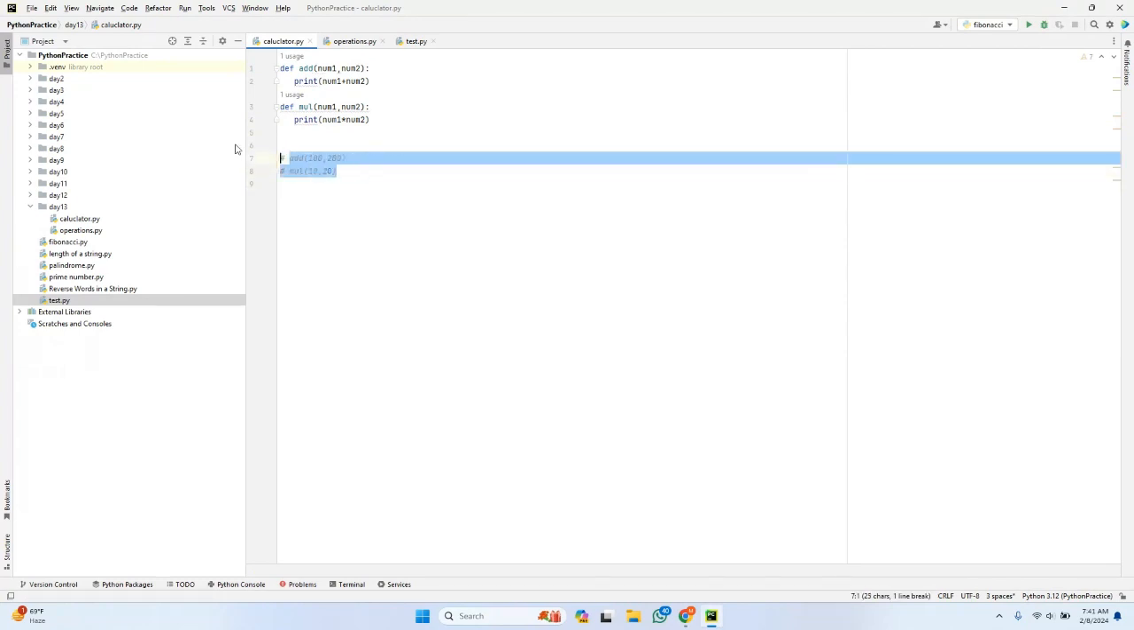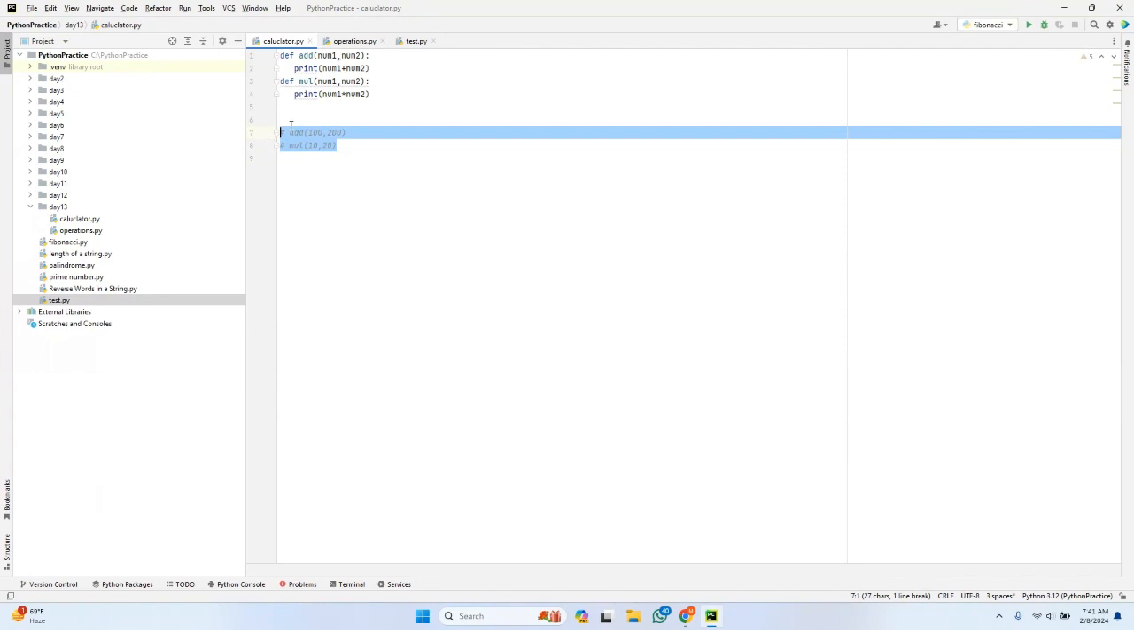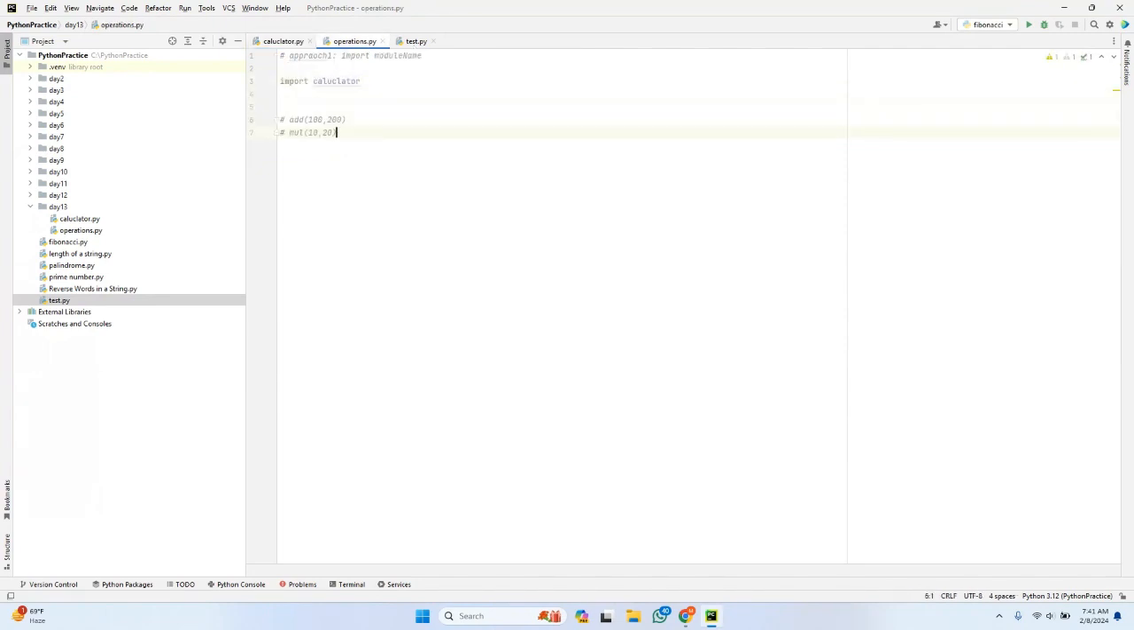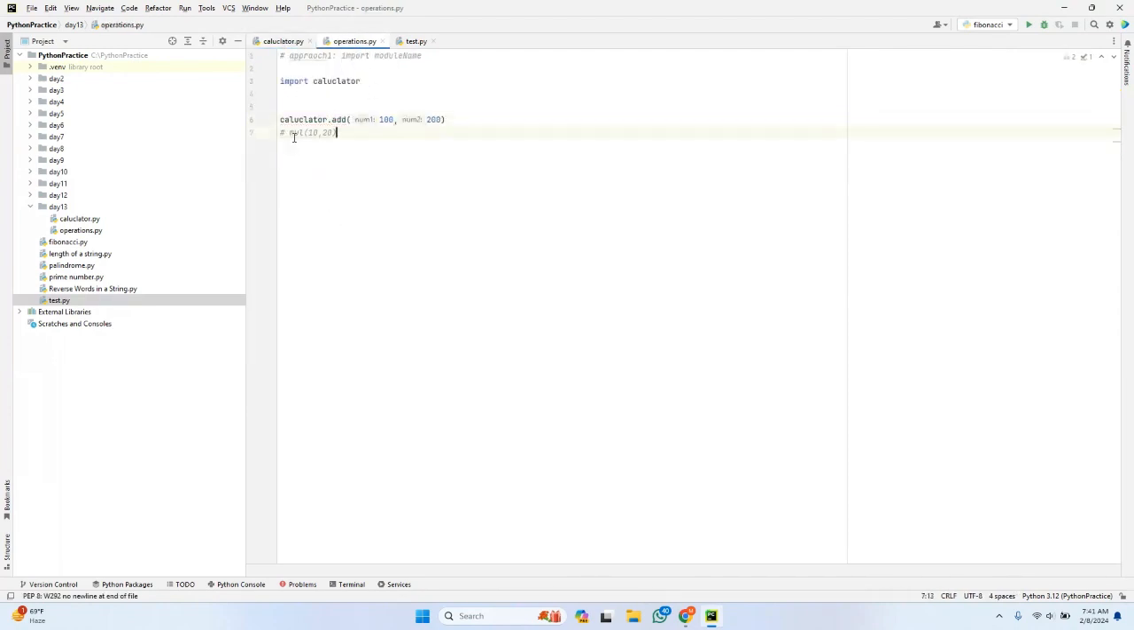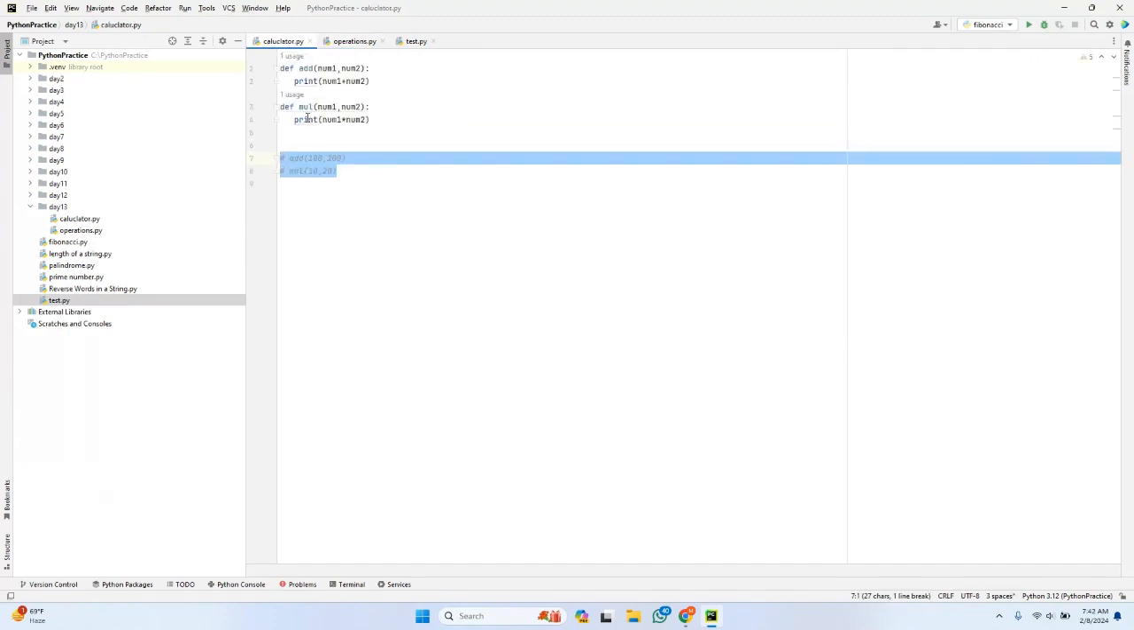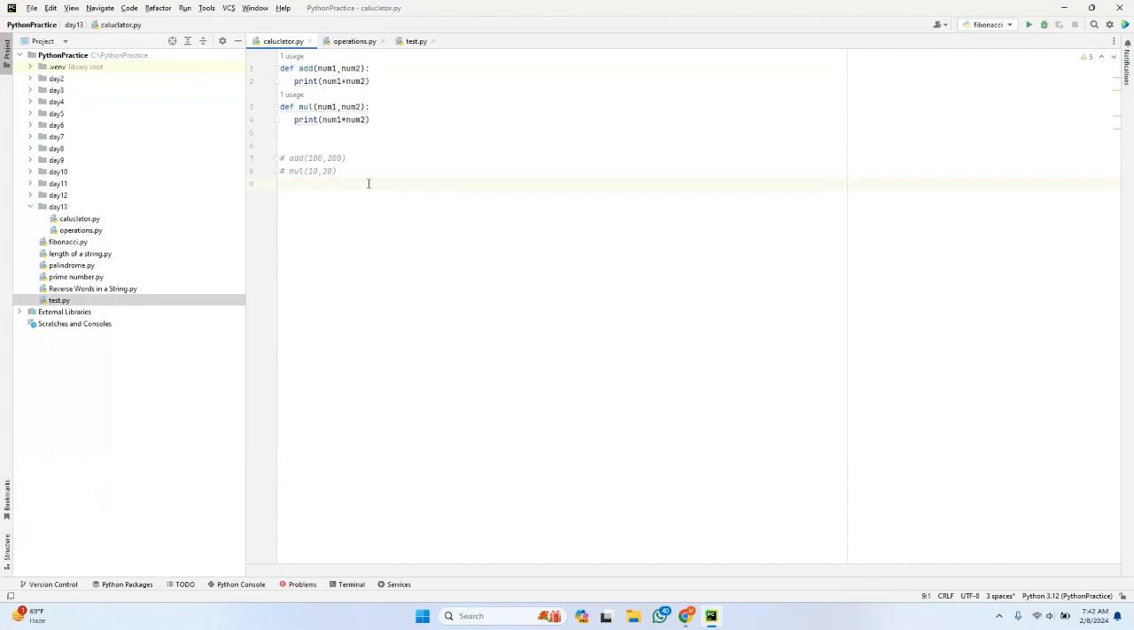I'm just commenting them out. Instead of calling here, I'm calling there. If I want to call, I need to specify the module name. I have already imported calculator, so I need to use calculator.add. When I specify the dot here, it will highlight the methods, nothing but the functions, in this calculator module. Similarly for the multiplication function. When I use the module name and put a dot, it will highlight all the methods in this particular module.